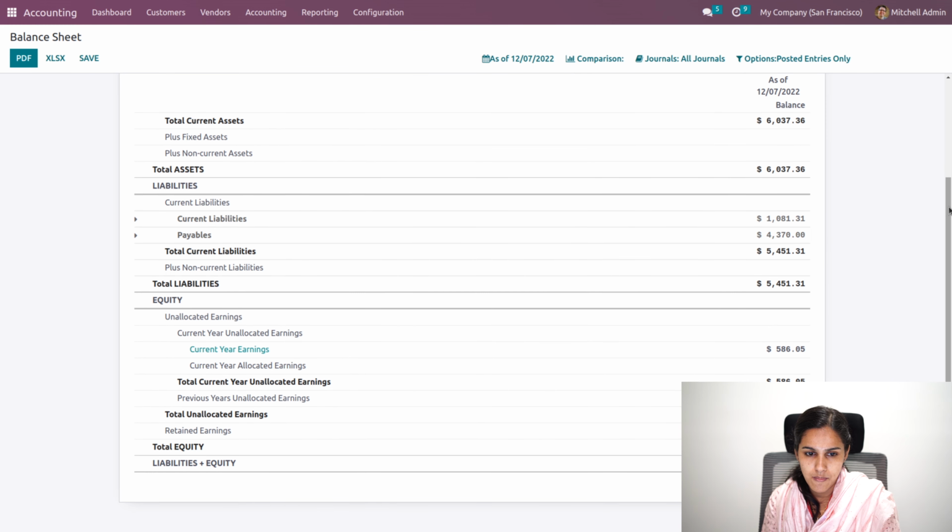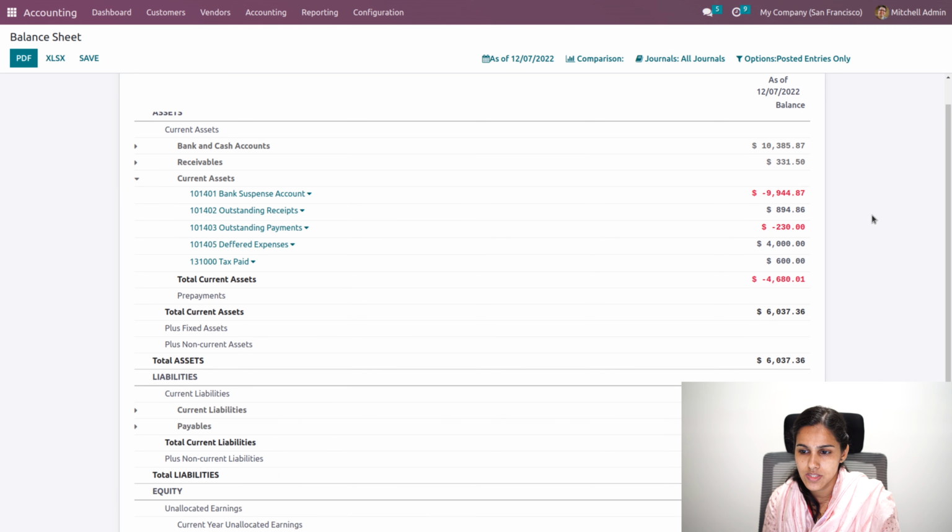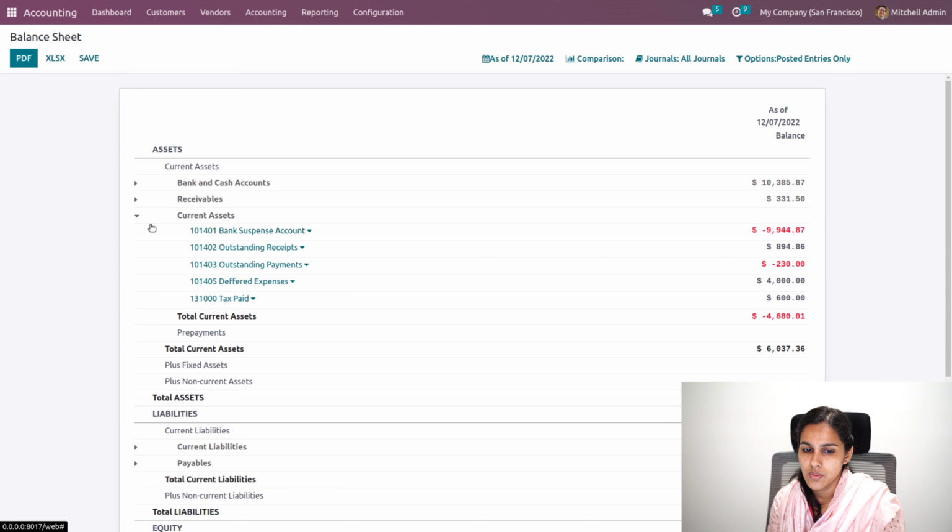Then also we will be able to unfold these details. You can see the corresponding ledgers, that is which accounts come under the current assets, and the amount balance can be seen over here.